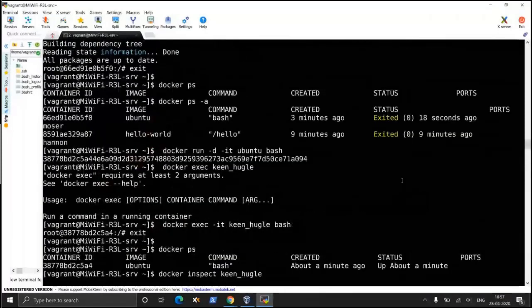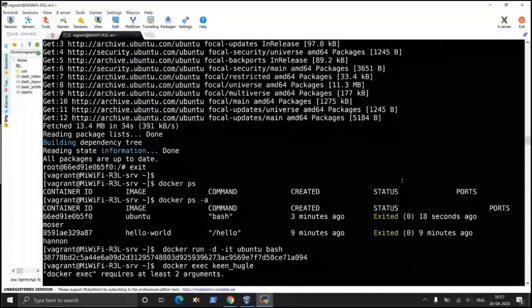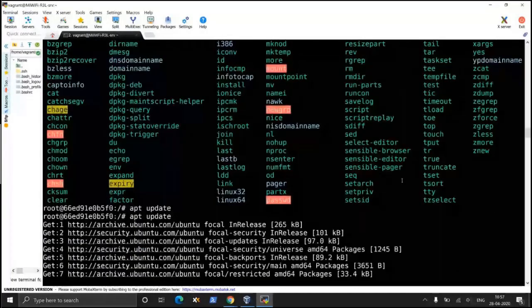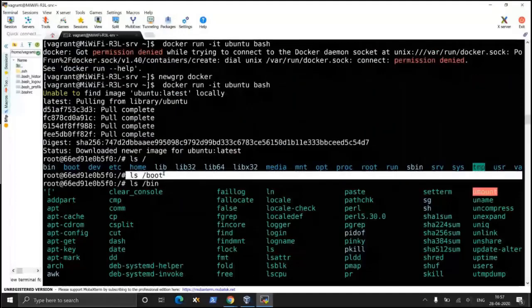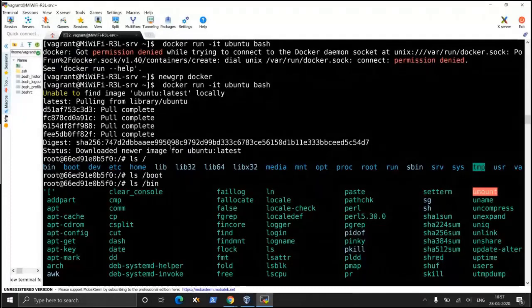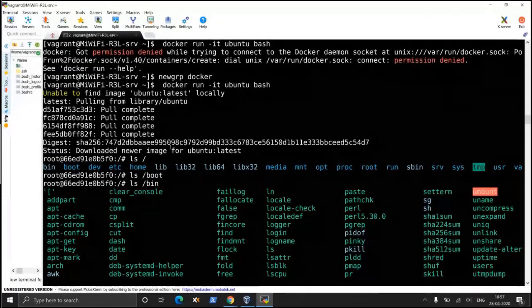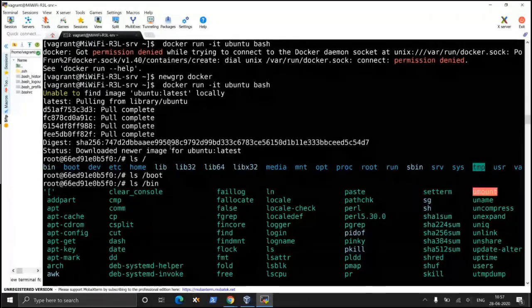I have shown you that in the boot folder itself, there is nothing inside. You can see this command, ls boot, and the output was nil. That means within the container itself, the boot folder didn't have any kernel. This is just to demonstrate that a container image doesn't have any operating system kernel. That's what I said, nothing else.